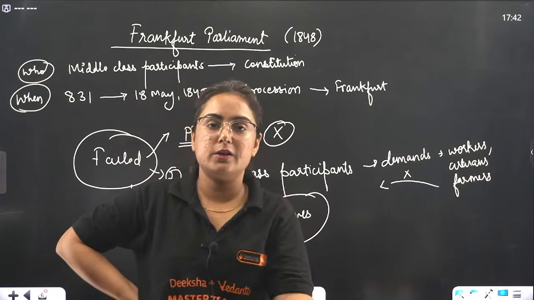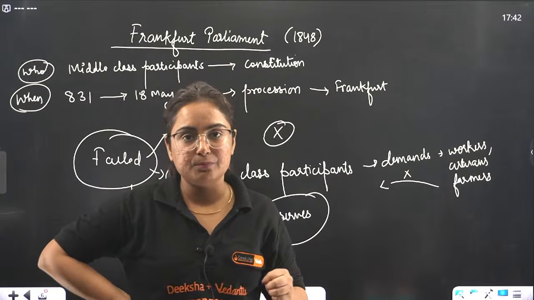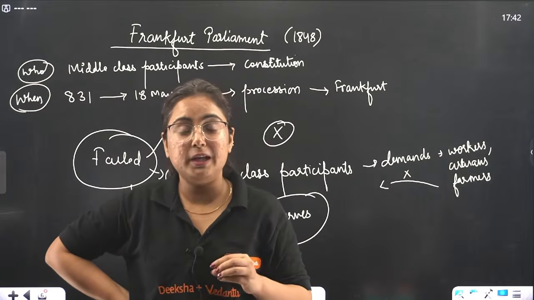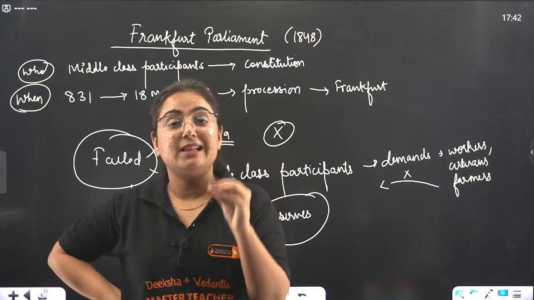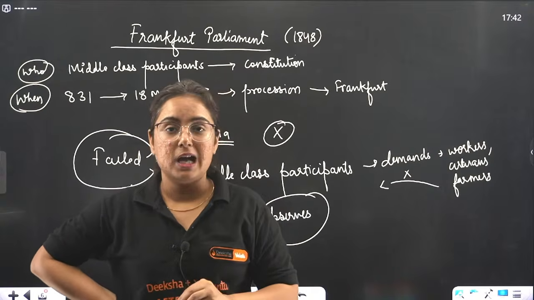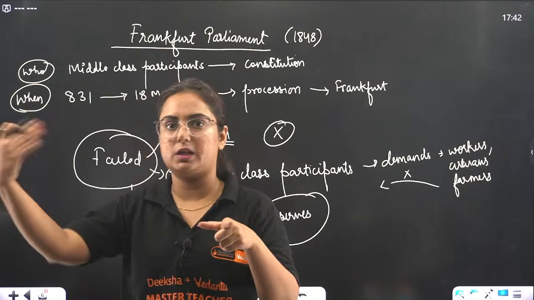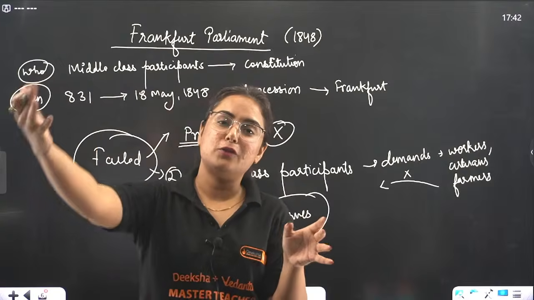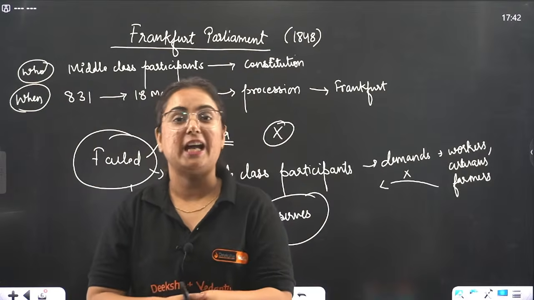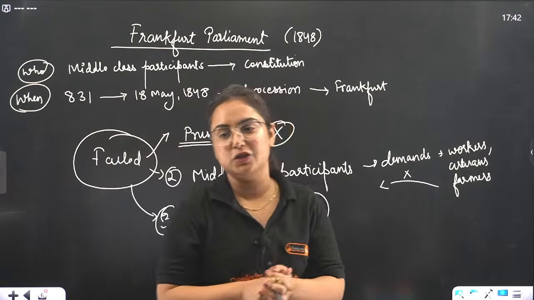In 1830, France started a revolution and other nations did the same. Who gave the statement? The statement was given by Duke Metternich, the then Chancellor of Austria. France starts the revolution, the others get motivated. So when France sneezes, the rest of Europe catches cold. I hope now the statement is clear to you.